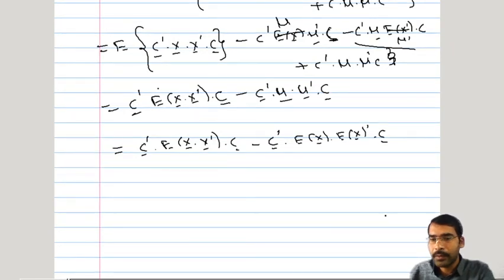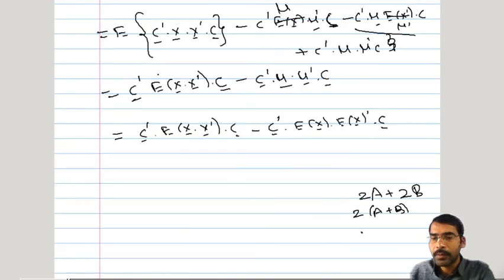So in matrix algebra, suppose if it is given as 2 times A plus 2 times B, then we can take this 2 outside, it becomes 2 times A plus B. Or even if suppose A prime A plus A prime B, the expression is like this, then also you can write it as A prime times A plus B. This scalar multiplication is distributive over addition, and therefore we can take that A prime outside of the expectation.